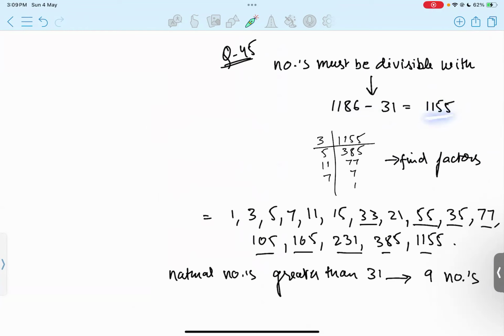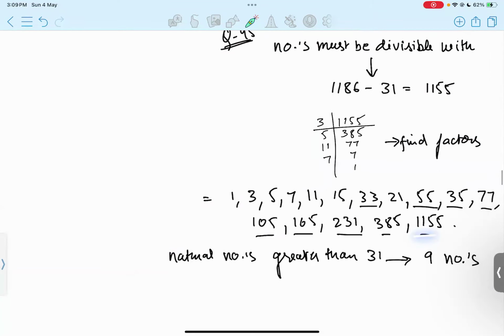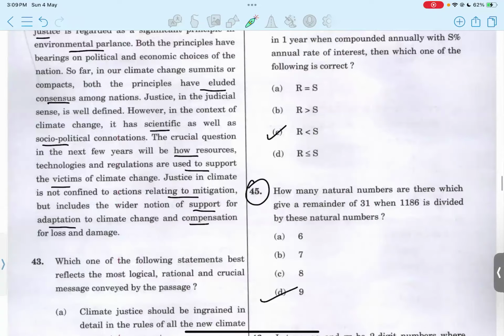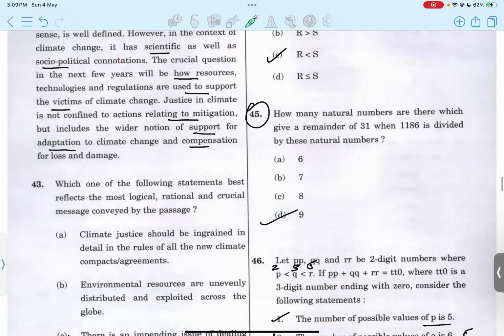For this you calculate the factors, take out the LCM and make different combinations, and you'll get all these numbers as factors of 1155. Now, because the remainder is 31, we need to take only the numbers greater than 31 to fulfill the condition in the question. So there are 9 numbers greater than 31, and the answer would be 9 natural numbers. So option D.